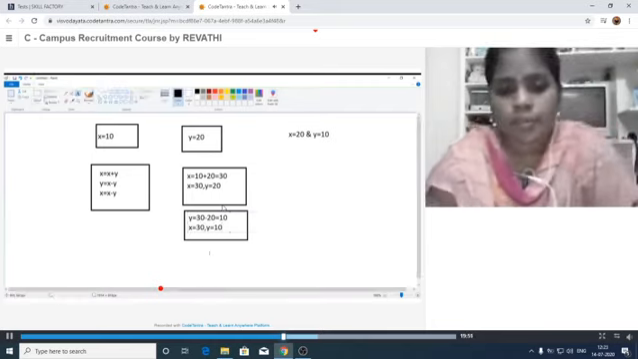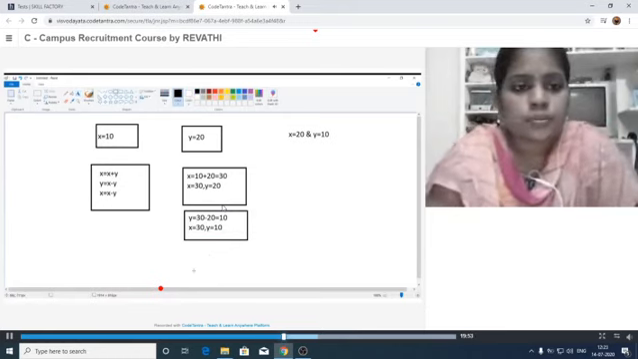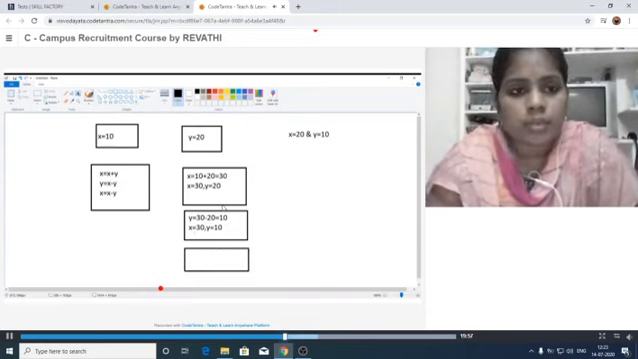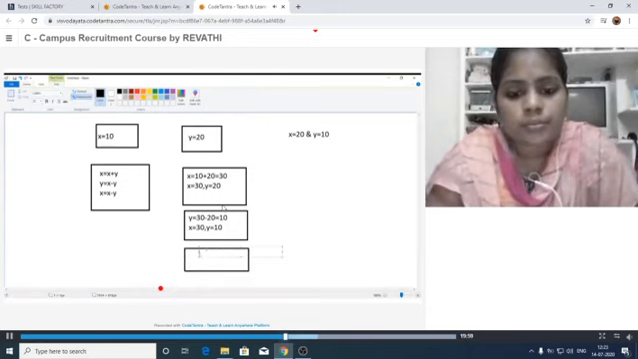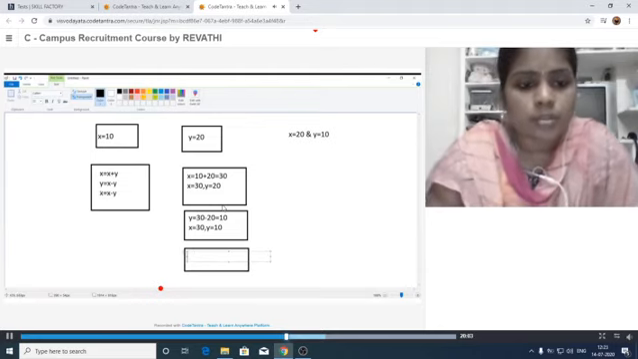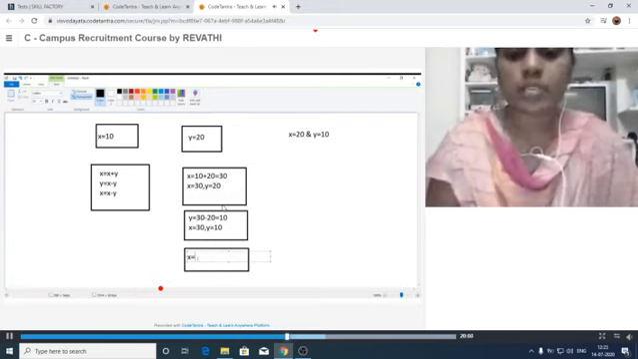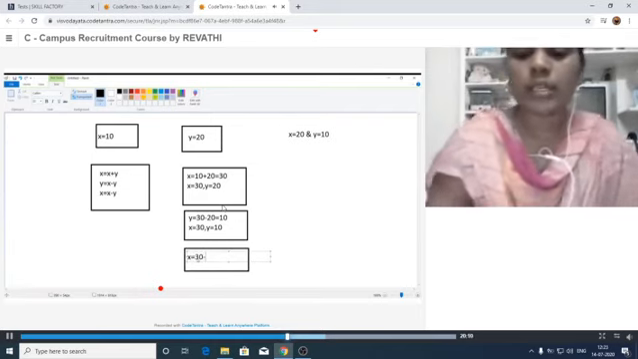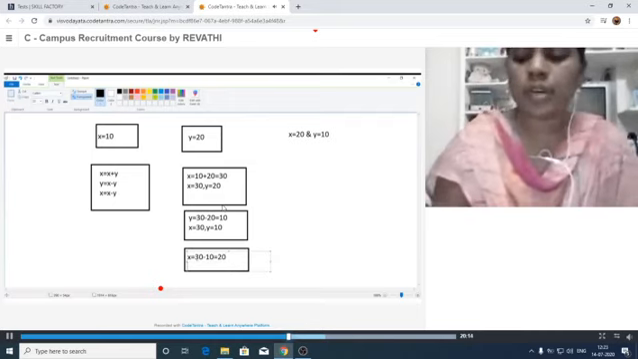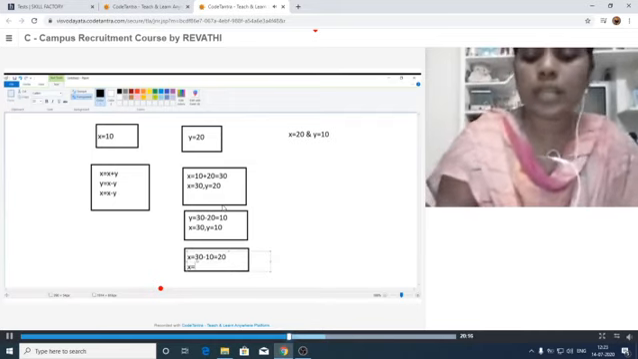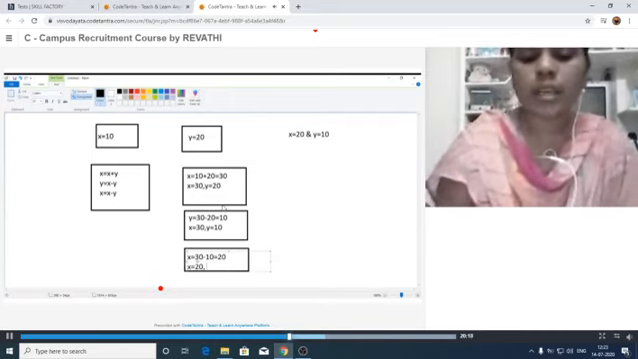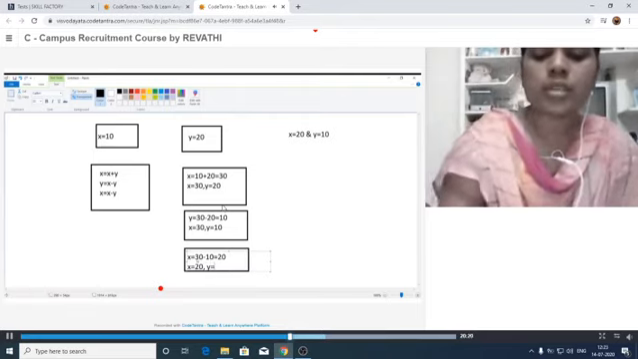Okay. Next one, we have to execute the third statement. What is the third statement here? This one. X is equal to x minus y. That means x is equal to x minus y. What is the x value? 30 minus y value is 10. That is equal to 20. Our new values are x is equal to 20, comma y is equal to 10.